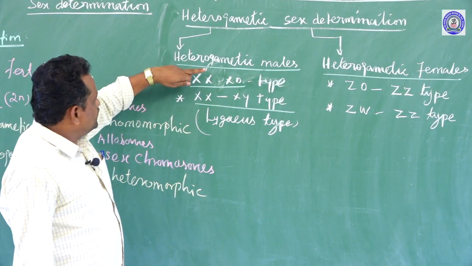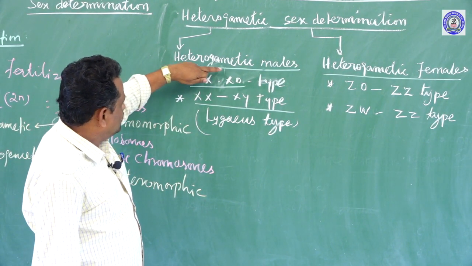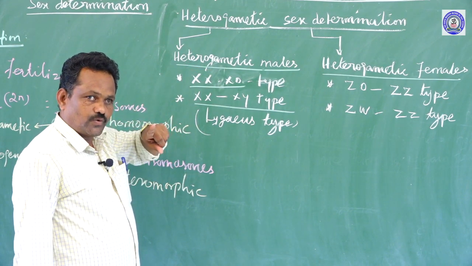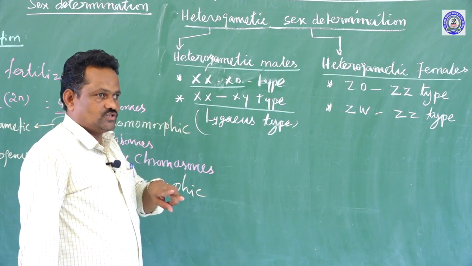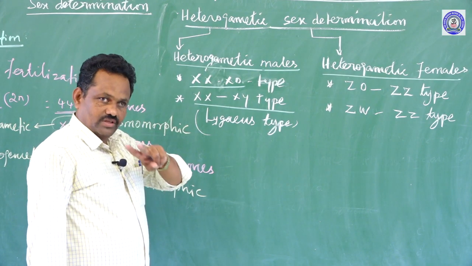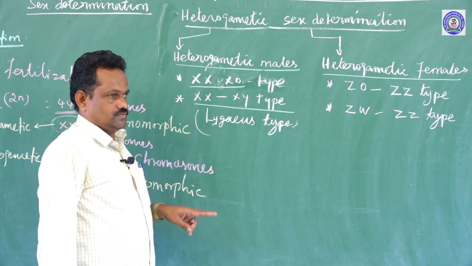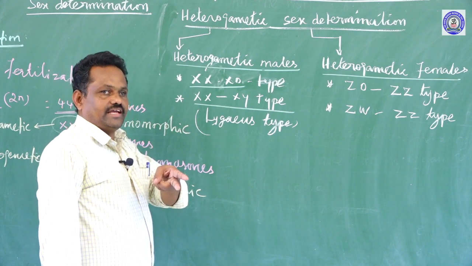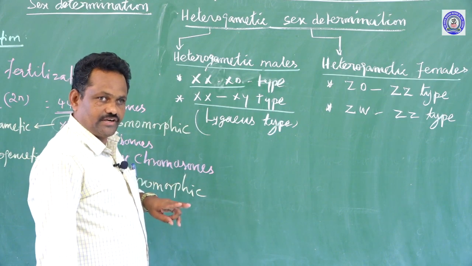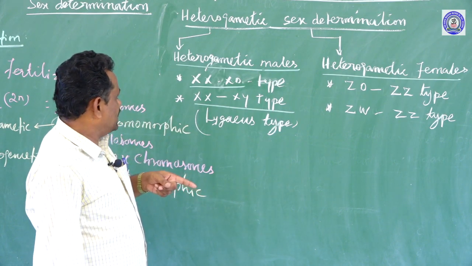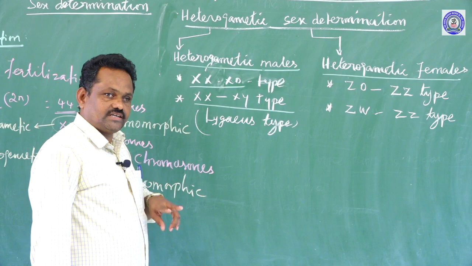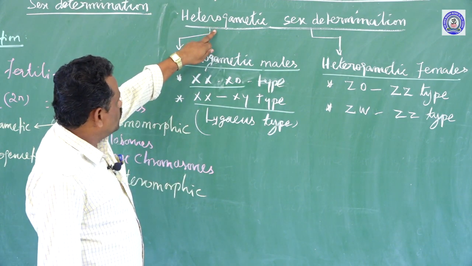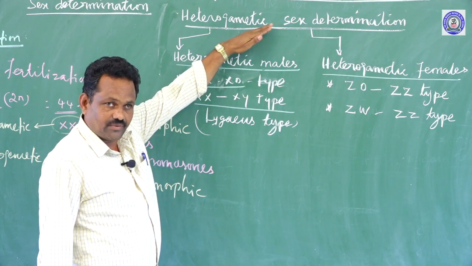See, in the case of heterogametic type, one of the sexes produces gametes with the same type of chromosomes, and the other sex produces dissimilar type of gametes. That is in the case of heterogametic type of sex determination.